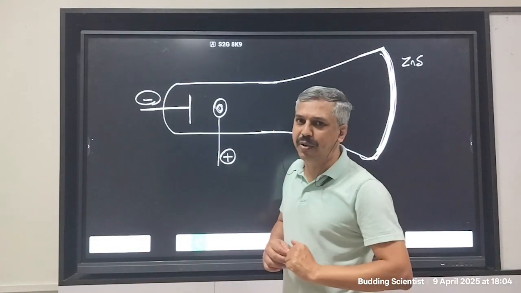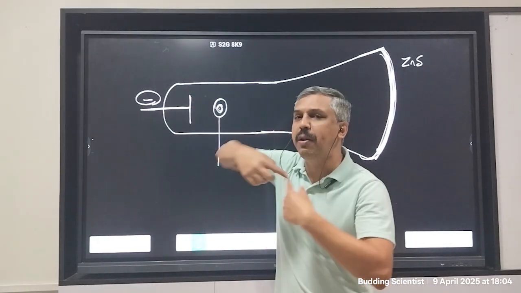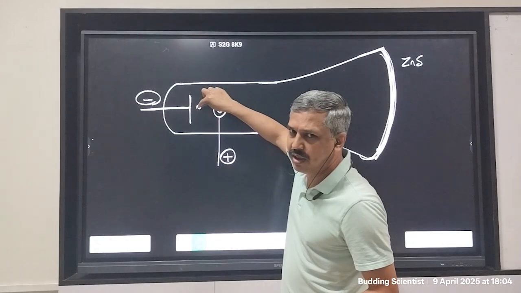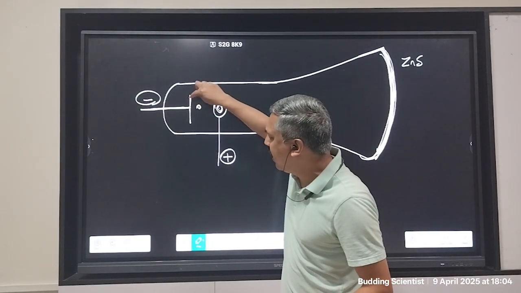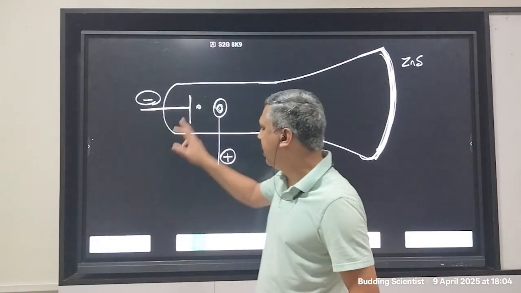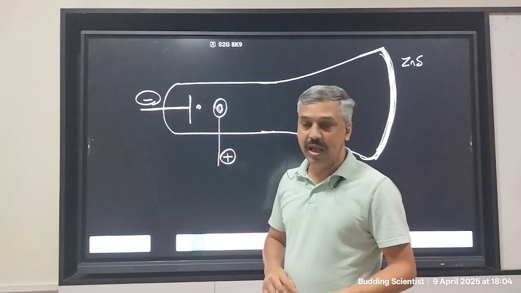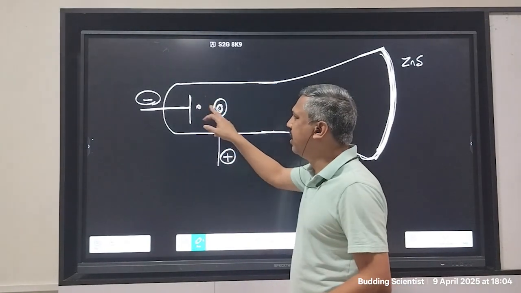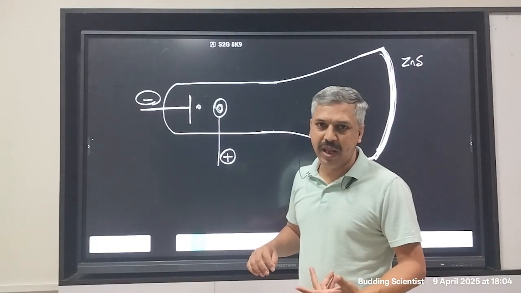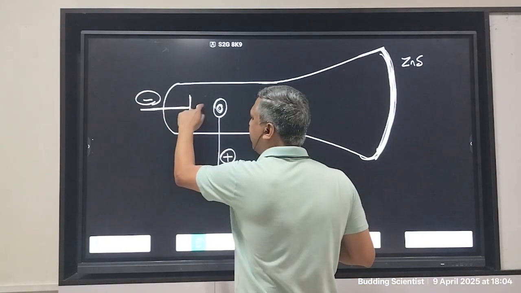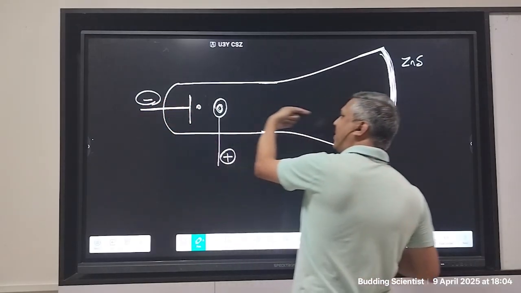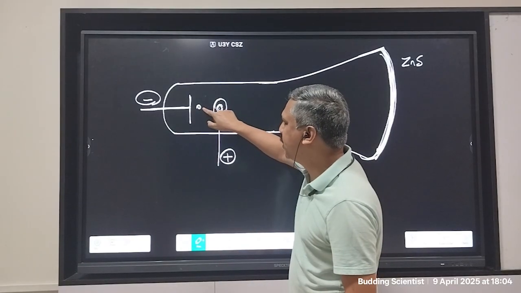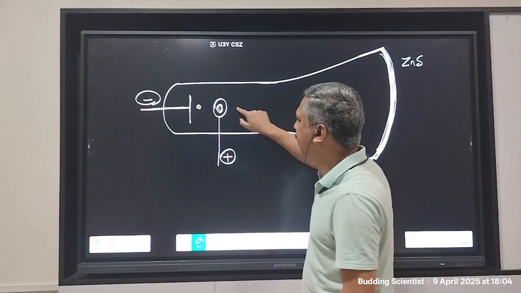So there are two different advantages. The negative plate will keep on repelling that negative particle. Supposedly a negative particle is here, it has ejected the plate. Then the entire negative plate will repel it, and the positive cylindrical anode will attract it, because negative and positive attract each other. As a result, both forces help this particle go in this direction with great speed. And because of that great speed, the charge will not stop here, but will pass through this hole and will reach here.